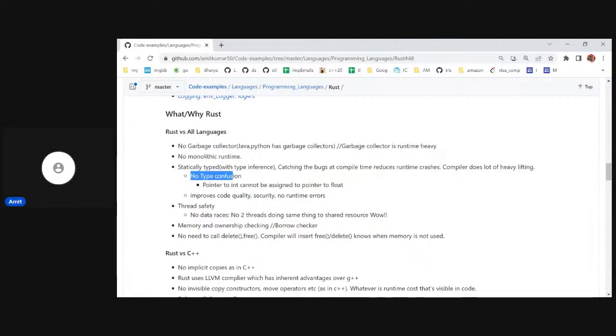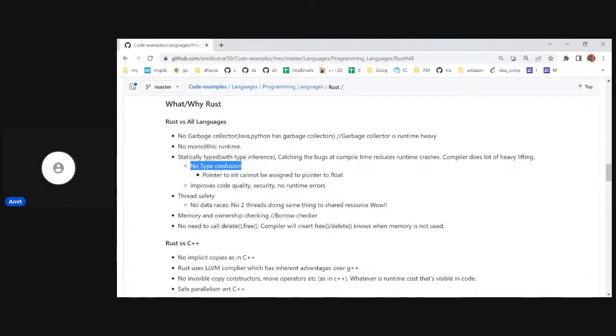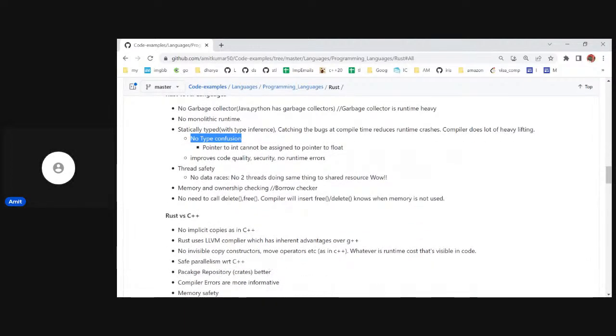Rust also does not have any type confusion as we have in Python. We do not specify types. In C++, we do specify types, for example, int a, char b, and so on. In Python, we don't do that, but Rust also specifies the types. Then Rust also provides very good memory safety.